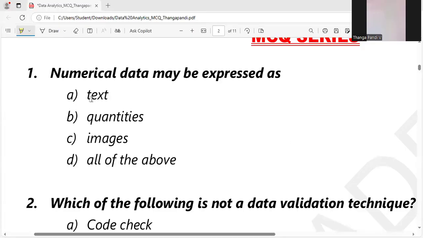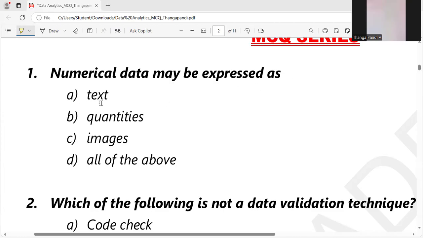The first question is that numerical data may be expressed as. Before discussing the question, let me give some tips so that we can easily guess the answer. Before writing your answer, make sure you understand the question properly. You can also find some keywords in the question so that we can match the answer in the options, and we can eliminate the incorrect options so that we can easily find the correct one. So let's get into the first question: numerical data may be expressed as dash.